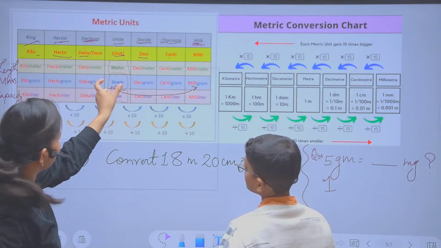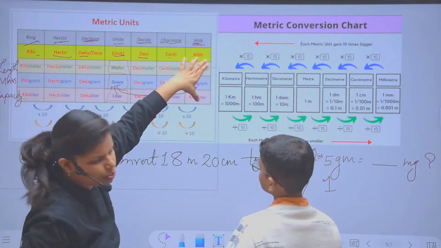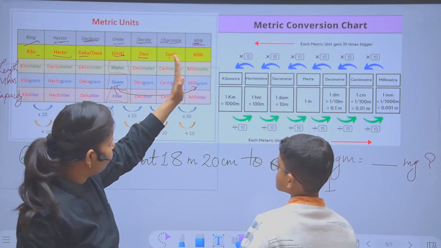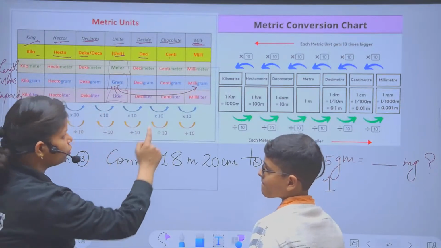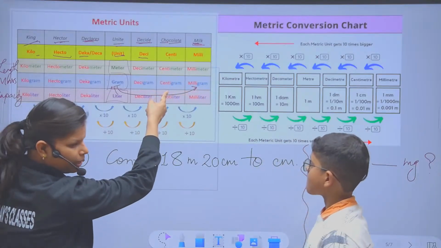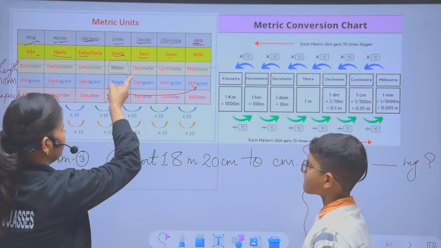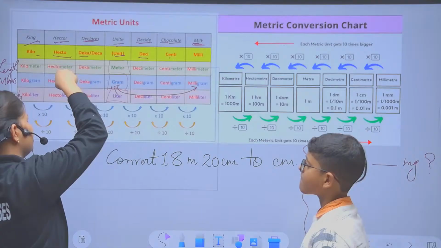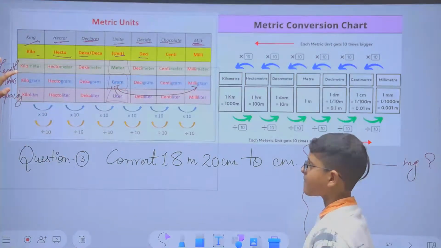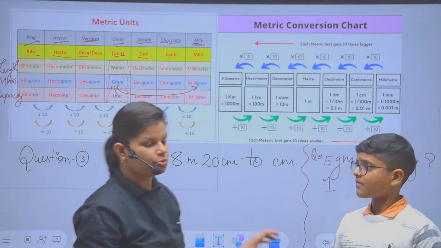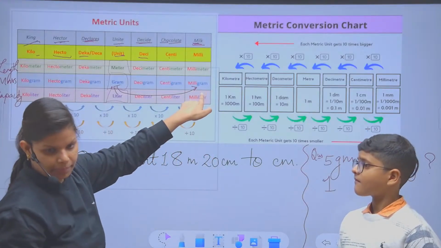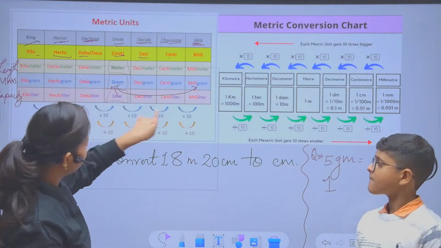You have to convert. Gram is your bigger unit, and this side is your smaller unit. We are moving from this side to this side, from smaller to bigger. Your smallest is milligram, then bigger than that is centigram, then decigram, then gram, then decagram, then hectogram, and the last is kilogram. So kilogram is the biggest unit, and your smallest unit is milligram. You have to convert gram to milligram.